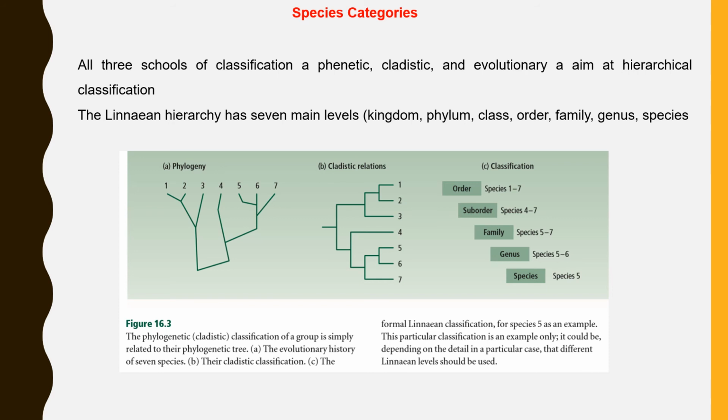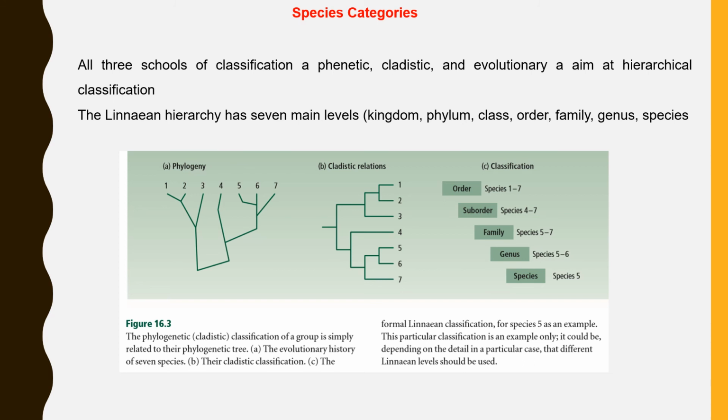Biological species are classified hierarchically. The phenetic, cladistic, and evolutionary classifications have two aims in hierarchy. According to evolutionists, if species are characterized as interbreeding populations, the higher taxonomical levels should also have well-defined criteria. As per the Linnaean classification, there are 7 main levels: kingdom, phylum, class, order, family, genus, and species. These can further be subdivided.